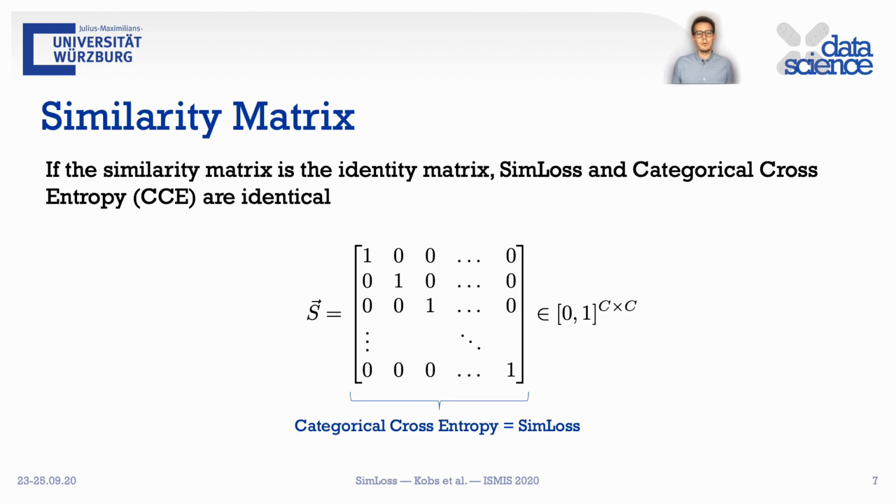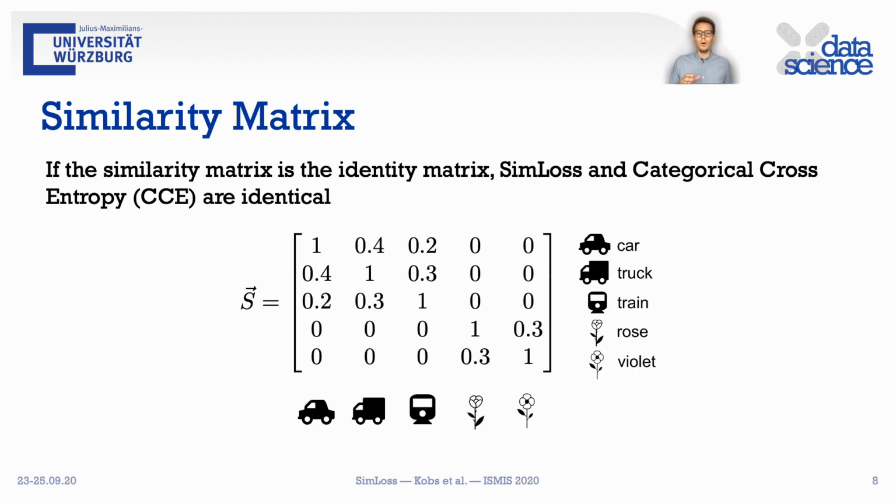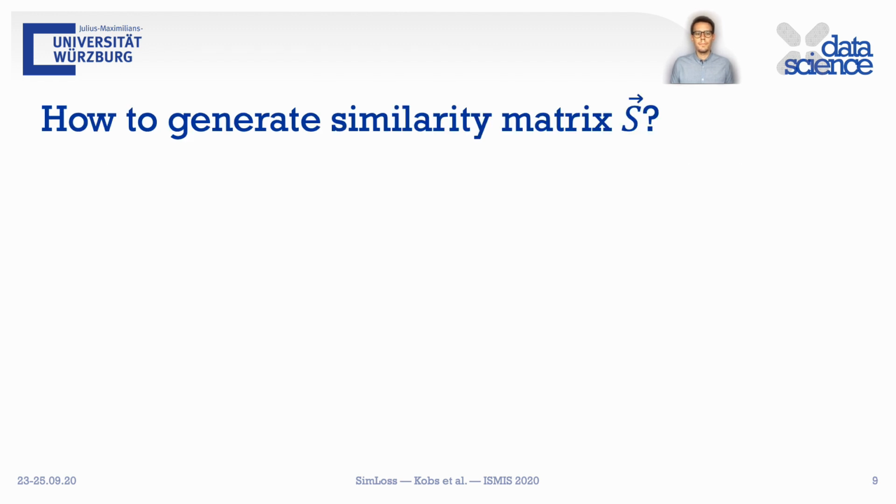If the similarity matrix is the identity matrix, categorical cross entropy and SimLoss are identical. However, we can now apply class similarities in our training. In our example, a similarity matrix could look like this. The similarity of violet to rose is higher than to car. This matrix is manually created for this example. But can we do this in a more automatic way?